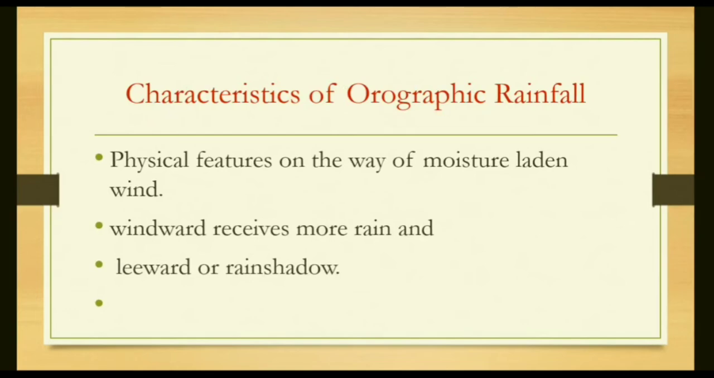Characteristics of orographic rainfall. A physical feature on the way of moisture-laden wind, like a hill, plateau, or mountain, anything which it strikes and rises high and cools down. Hills or mountains and plateaus have two sides. One side is called the windward side, from where the wind blows, and the other side is called the leeward side or rain shadow region. The windward side receives more rainfall and the leeward side receives less rainfall.